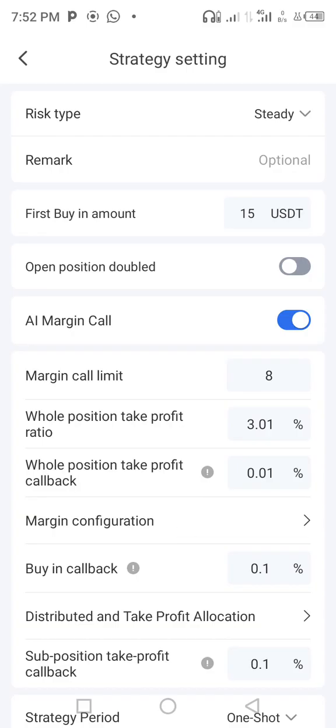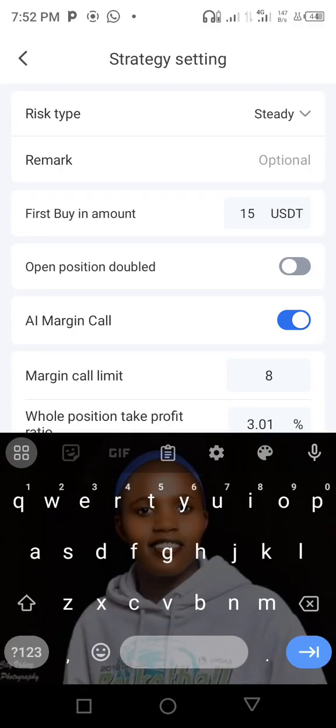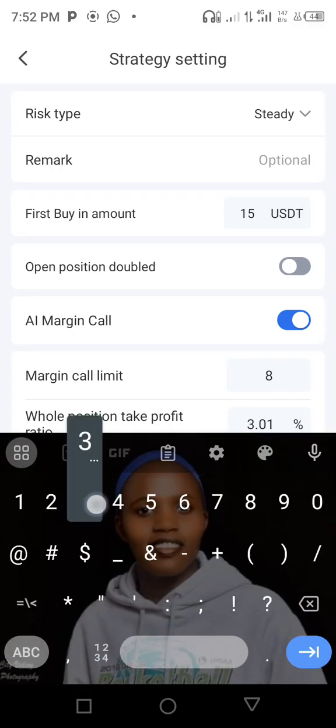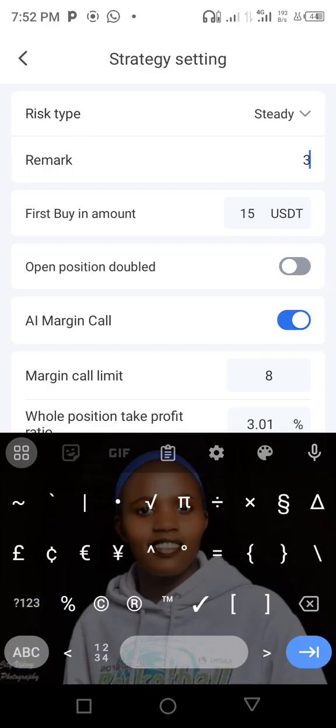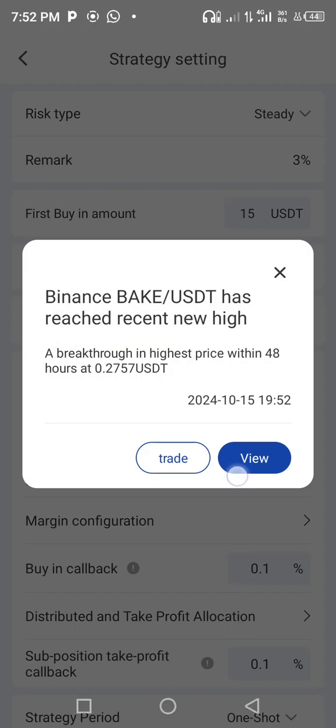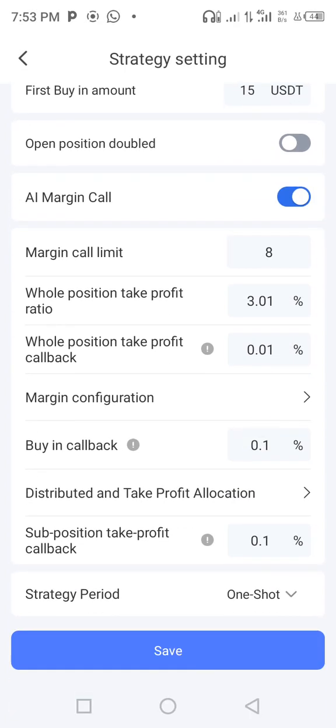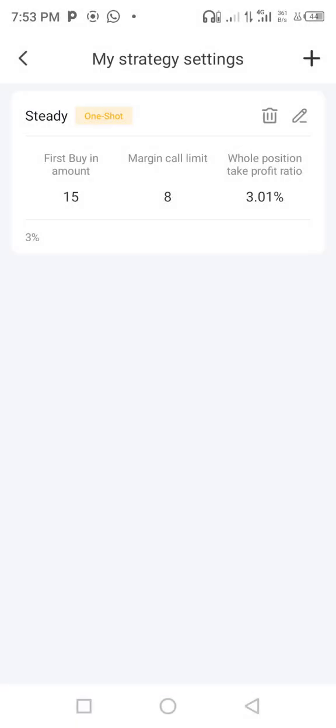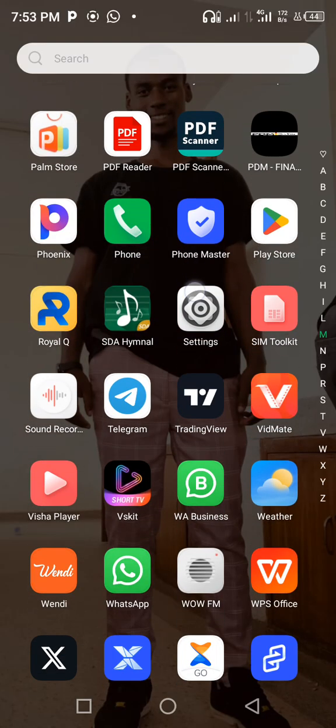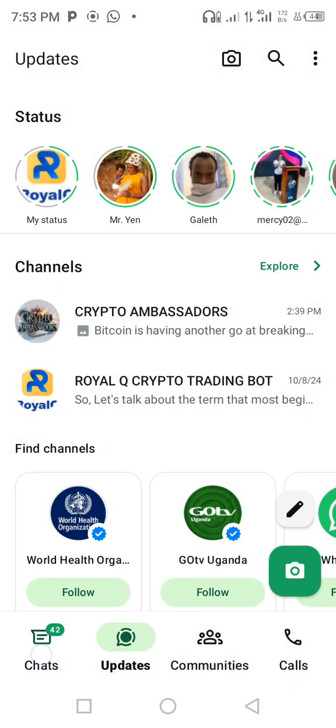Then you can come and put here a remark. You can name this one as 3%. It is just a name of the strategy. Just name it as 3% so that you always remember. After that, you come and press save. You can see it is there. So whenever they send a signal,